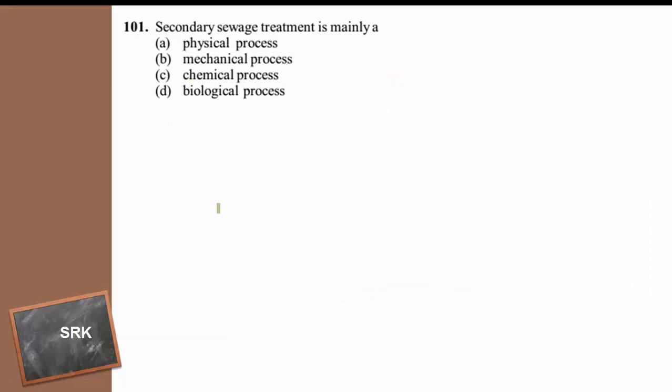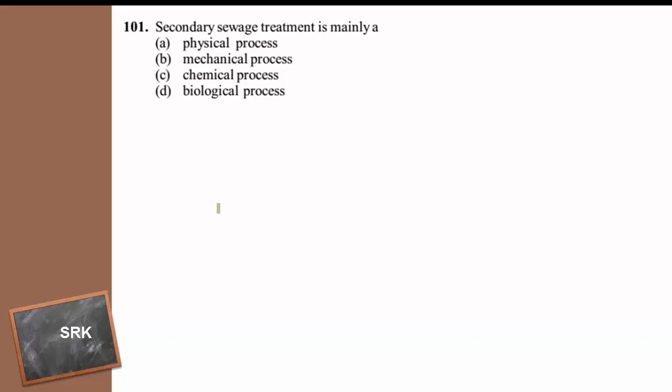Secondary sewage treatment is mainly a physical process, mechanical process, chemical process, or biological process. The sewage is municipal wastewater containing large amount of human excreta along with the urine. When other domestic waste is mixed with large amount of human excreta, that municipal waste is called the sewage.